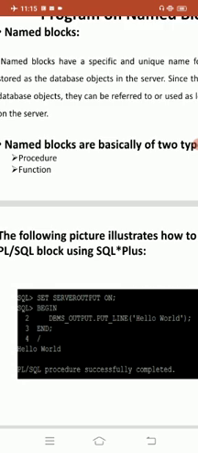Executable section. What is meant by the executable section? A PLSQL named block has an executable section. An executable section starts with the keyword begin or create and ends with the keyword end. The executable section must have at least one executable statement, even if it is the null statement, which does nothing. It cannot complete anything or generate any output.